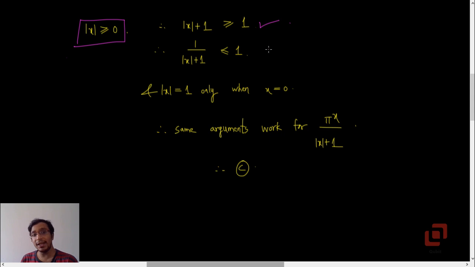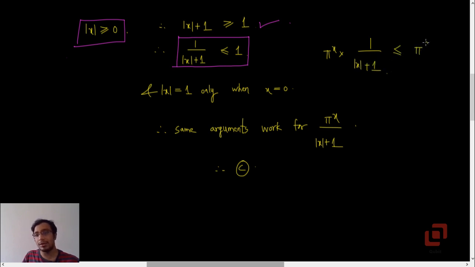Now if you take the reciprocal, then we can say that 1 upon mod of x plus 1 is always going to be less than or equal to 1. Which means if we now multiply this by pi raised to x, which is the function in option D, then this will always be less than or equal to pi raised to x.